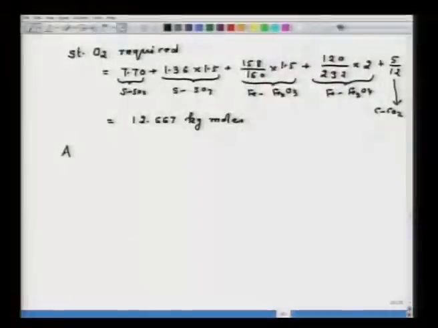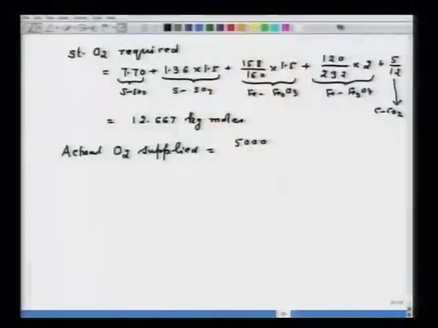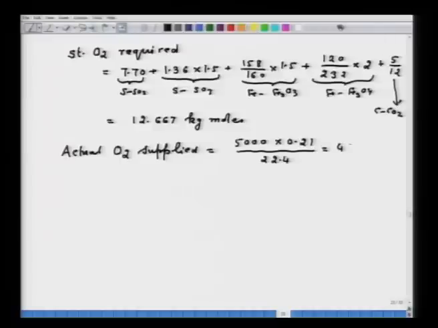So, actual oxygen supplied, how will you find out? I have given you the total amount of air, that is 5000 meter cube. I multiply by 0.21, this is meter cube of oxygen, and if I divide by 22.4 meter cube, then I will be getting 46.875 kg moles.